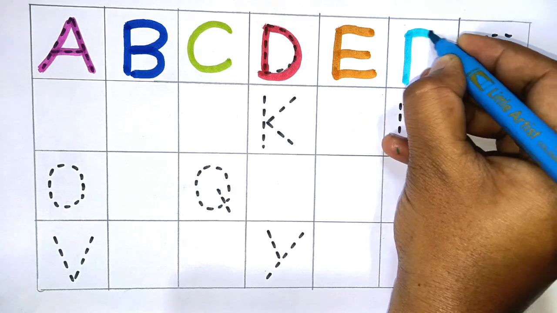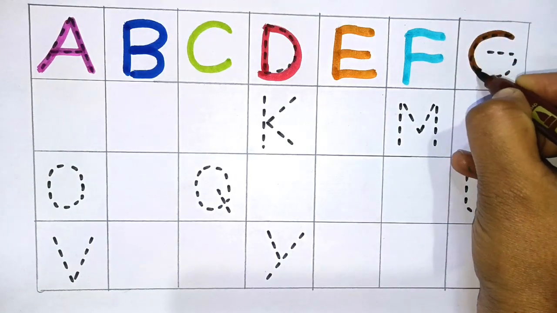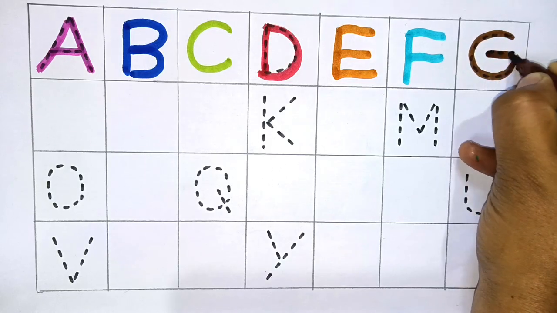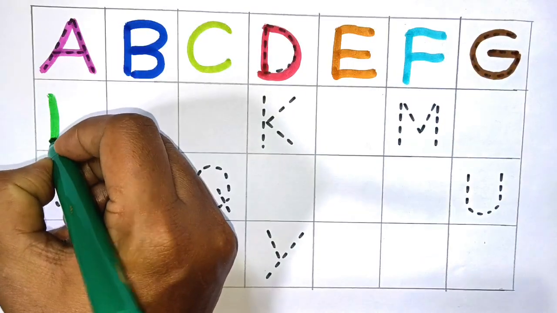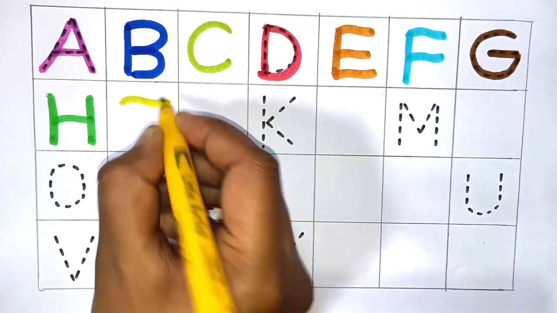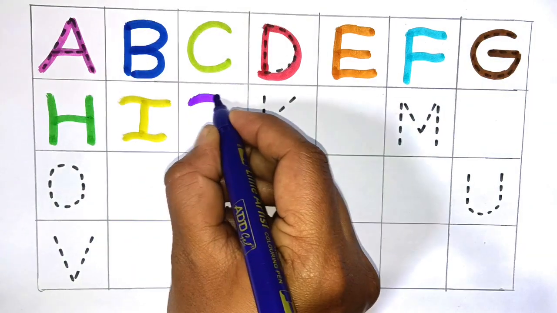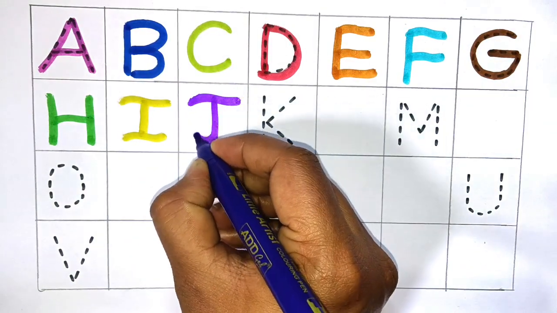Next F. F for fingers. Next G. G for coat. Next H. H for hand. Next I. I for ice cream. Next J. J for juice.